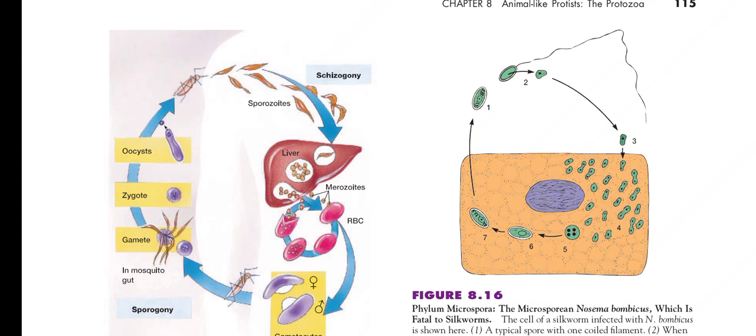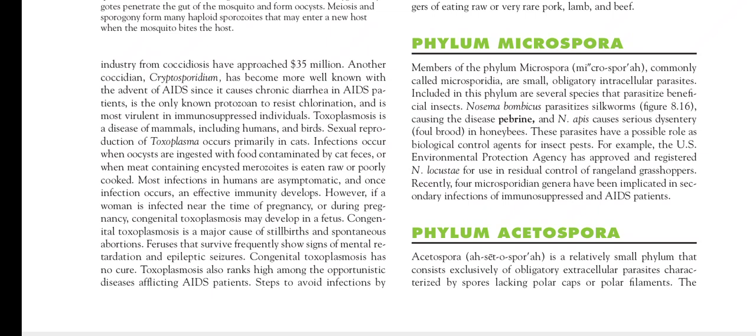Today we shall discuss the Sporozoa class. Phylum Microspora. Members of the phylum Microspora, commonly called the Microsporidia, are small, obligatory intracellular parasites. Included in this phylum are several species that parasitize beneficial insects. Nosema bombycis parasitizes silkworms, causing the disease pebrine, which is a very harmful disease.